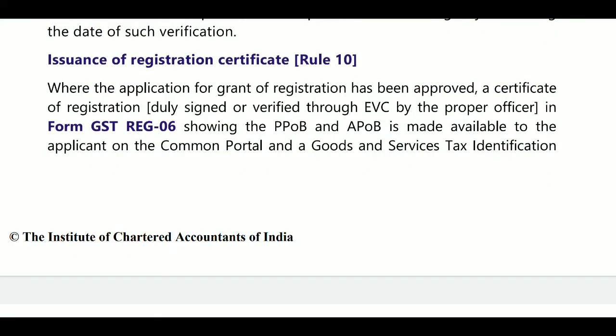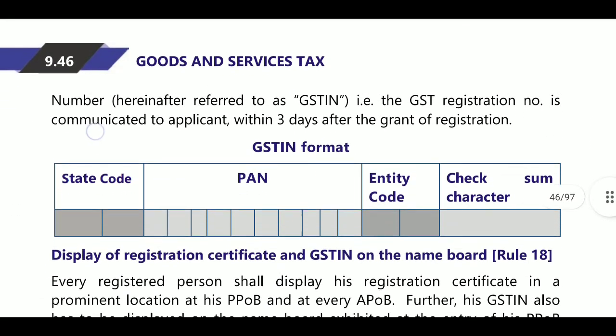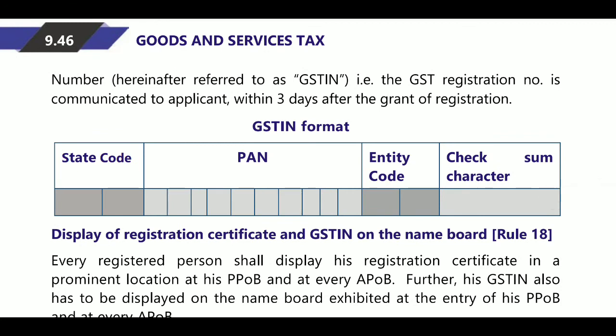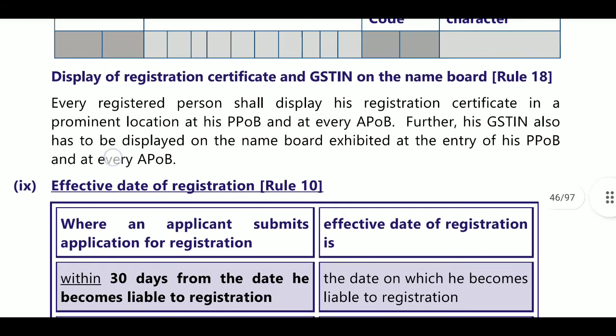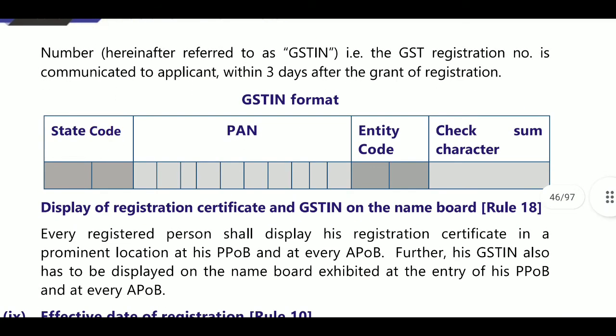Next, issuance of registration certificate. Once approved, a certificate of registration in REG 6, showing the principal place of business or additional place of business, will be made available on the common portal. The GST registration number will be communicated to the applicant within 7 days after the granting of registration. Once the registration is granted, within 3 days you will get the notification. The GSTIN is in the format of state code, PAN, entity code, and check sum character.